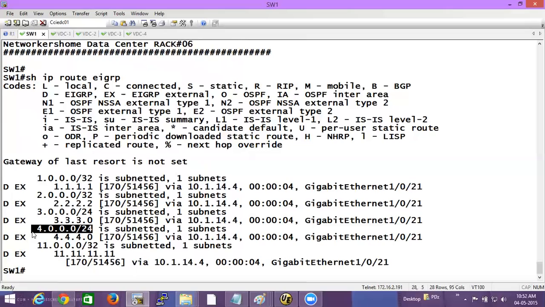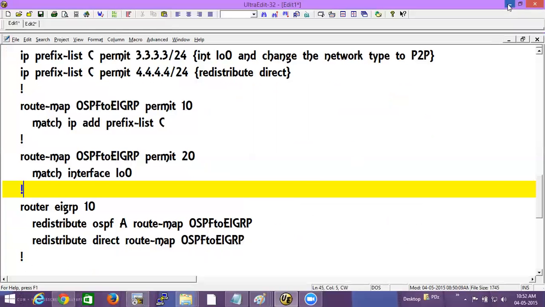So to make it as simple as possible, you would have to use a lot of access lists, a lot of prefix lists, and decrease them. Decrease them with the help of what? Wildcard mask, the number of statements. Decrease them with the help of the summary that we can do, right? So all of these things are required to do that. Okay, so this is how you do it, guys.